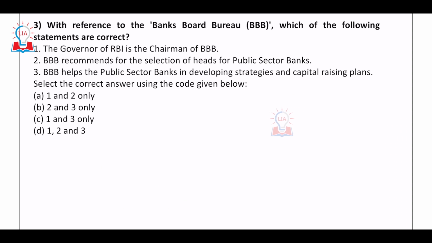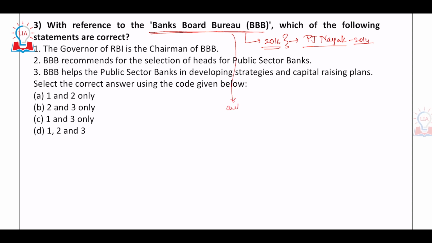This question is related to institutions. One such institution is the Banks Board Bureau. This institution was set up in 2016. It was formed on the basis of recommendations given by a committee called the PJ Nayak Committee. The PJ Nayak Committee gave the recommendations in 2014 to set up such a body. This body is an autonomous body.